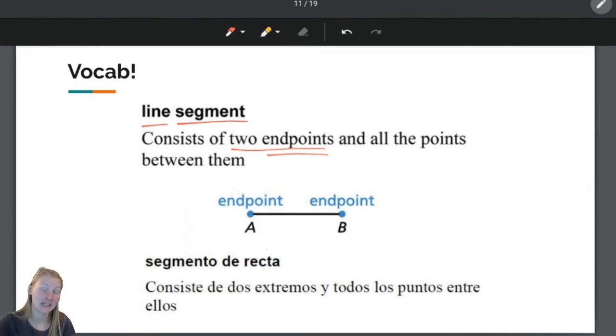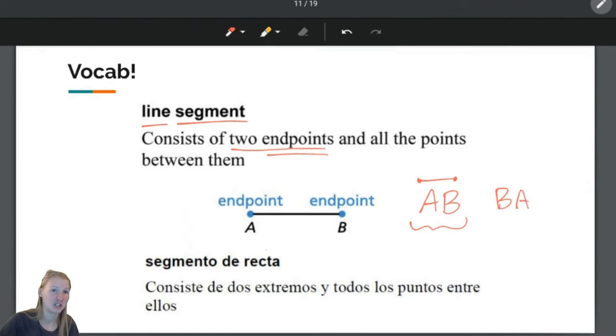The way that we name segments, we say AB, and we put a line with 2 dots on top of it. Sometimes you'll just see a line like this. If it has arrows, we're talking about a line. If it does not have arrows, we're talking about a segment. So you can name this segment AB, or, yup, because when I pick it up and I flip it around, it looks exactly the same. So I can also call it segment BA.